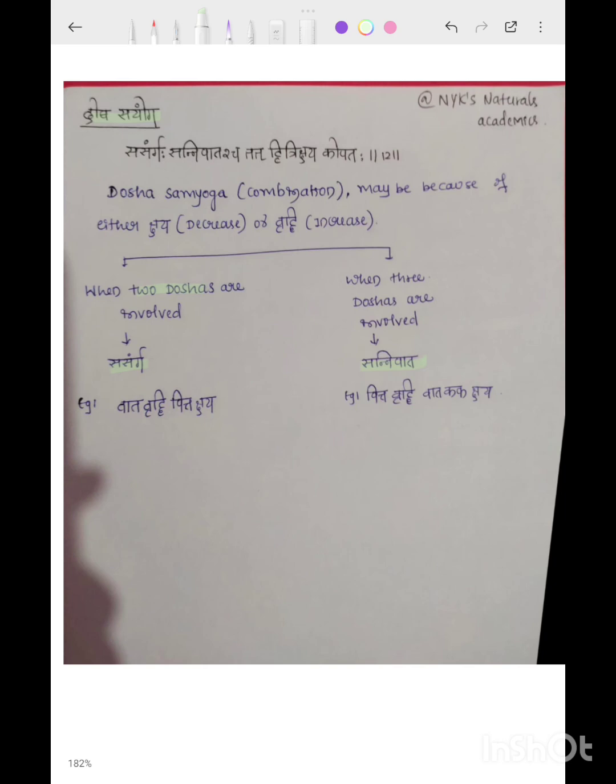For example, Vata Pitta. Here Vata Ruddhi or Pitta Kshaya. It is a Samsarga. Then Sannipata means when all three doshas are involved. For example, Pitta Ruddhi, Vata Kapha Kshaya. Like this, other combinations can be understood as Sannipata.